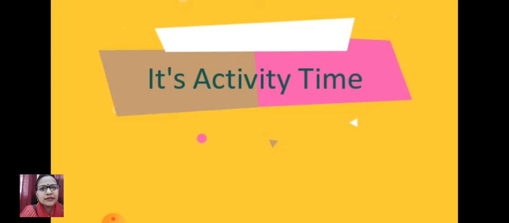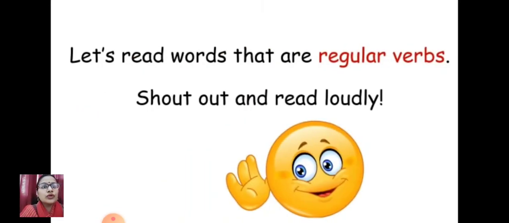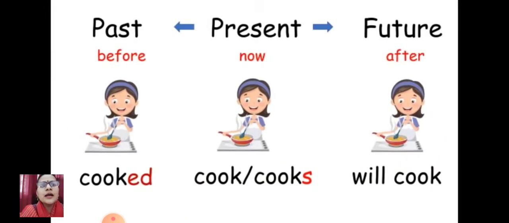It's an activity time, if you have already understood. So let's read words that are regular verbs. Shout out and read loudly after me. Past, present, future. Past before, present now, future after. So if we talk about present, there is a girl. She cook or cooks? She cooks. I cook, she cooks, she cooked and she will cook.